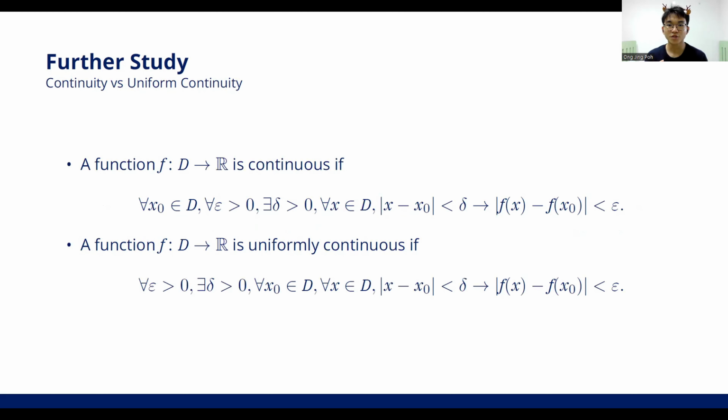Next, the slide shows the mathematical expression of continuity and uniform continuity. We can see the difference between them is the position of x0. This means that when we prove continuity, delta can depend on x0, but cannot depend on x0 when we need to prove uniform continuity.